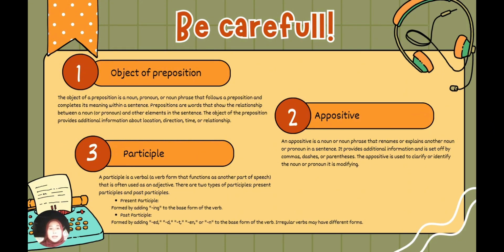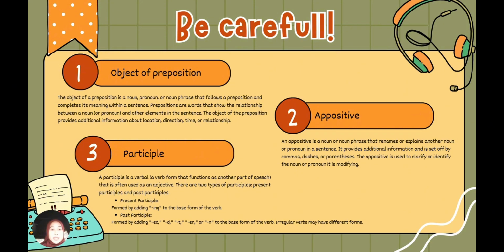And the second one is appositive. An appositive is a noun or noun phrase that renames or explains another noun or pronoun in a sentence. It provides additional information and is set off by commas, dashes, or parentheses. The appositive is used to clarify or identify the noun or pronoun it is modifying.